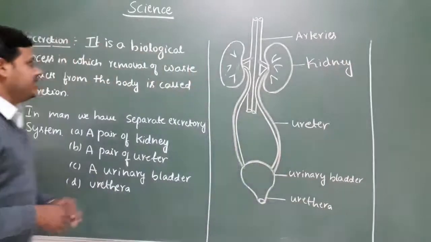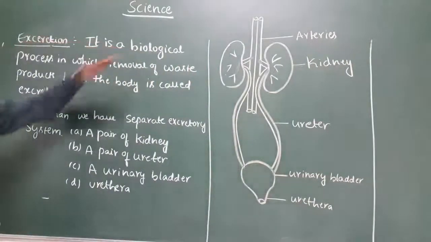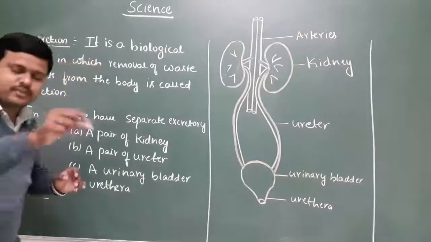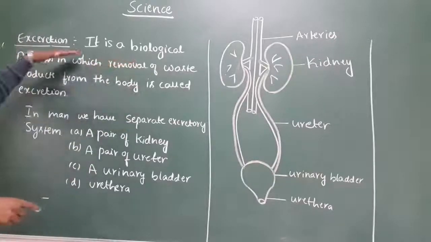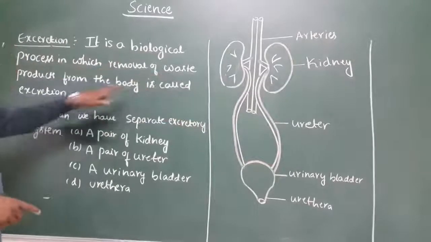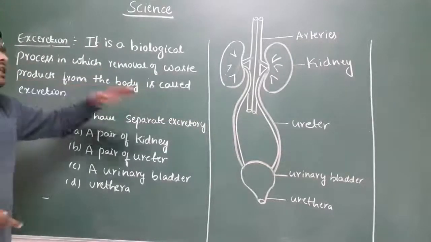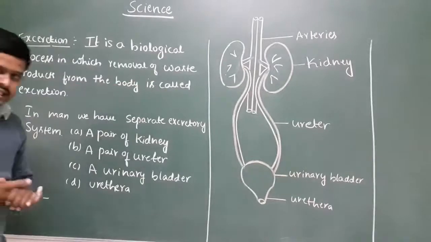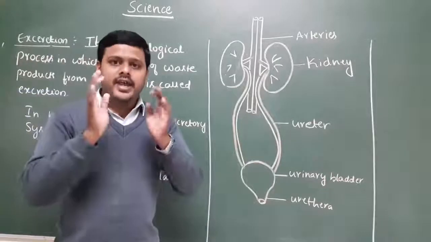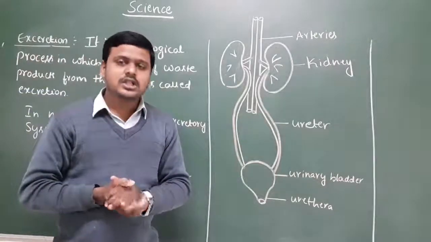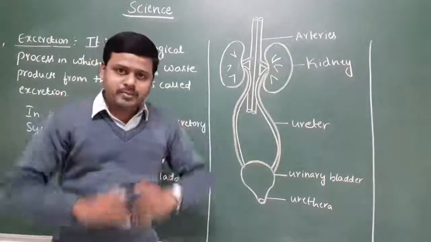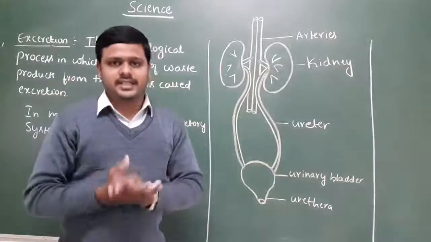Yes, dear children, listen. Excretion is a biological process in which the removal of waste products from the body takes place.